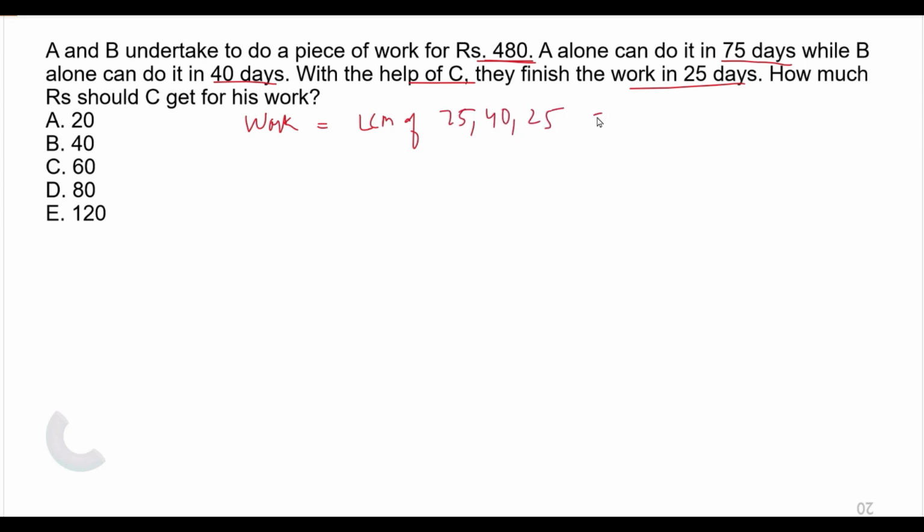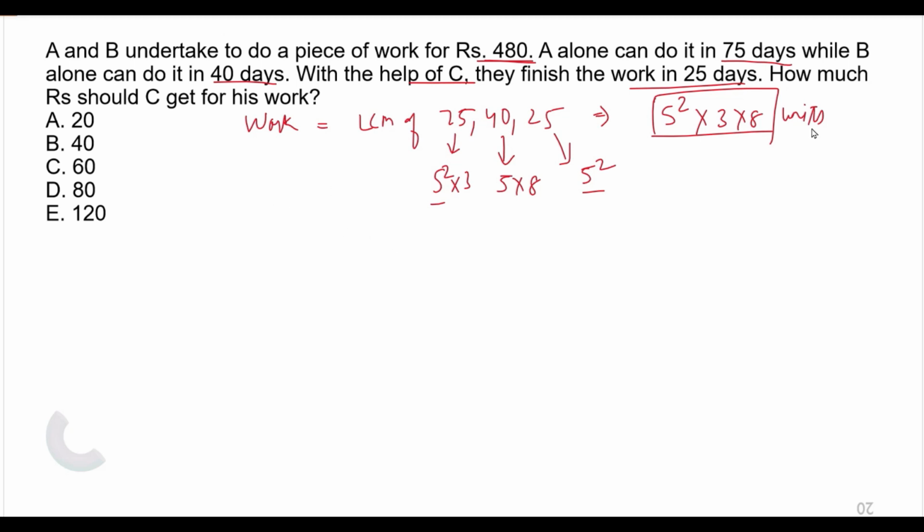So LCM will be equal to, if I take 75, it is equal to 5 square into 3. 40 is equal to 5 into 8. 25 is equal to 5 square. So LCM is nothing but 5 square, the maximum power of 5, into 3 into 8. This is the amount of work, in units.